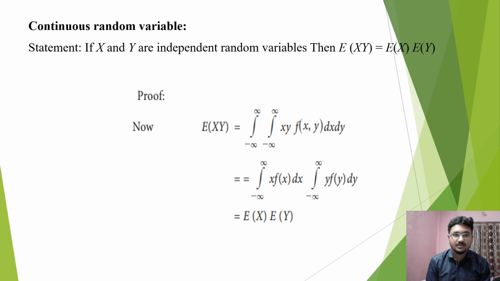Let us now see the continuous random variable. The statement says that if x and y are independent random variables, then the expectation of x into y equals the expectation of x into the expectation of y. And here we have also given a proof for this particular statement.